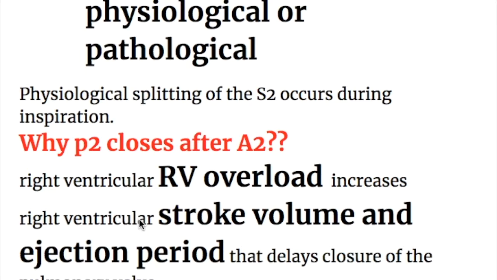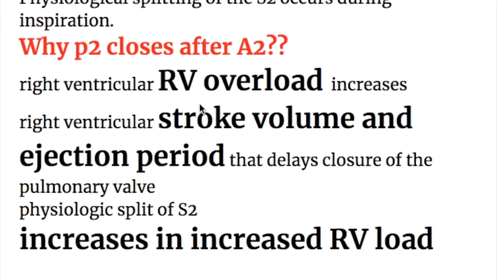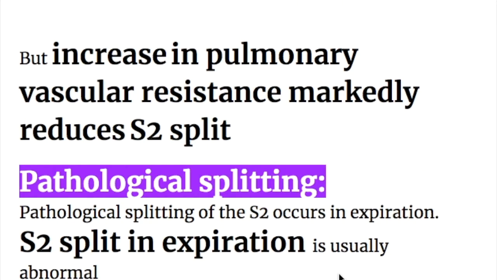So what's the difference between physiological and pathological splitting of the second heart sound? Physiological splitting of the second heart sound occurs during inspiration. Why does P2 close after A2? Right ventricular overload increases right ventricular stroke volume and ejection period, which delays the closure of the pulmonary valve, so it closes after the aortic valve. The physiologic split of S2 increases in increased right ventricular load, but it decreases when there is an increase in pulmonary vascular resistance.